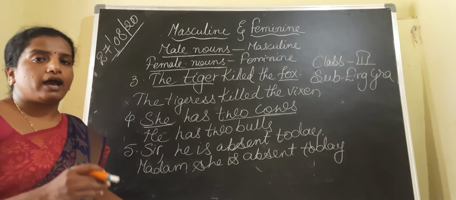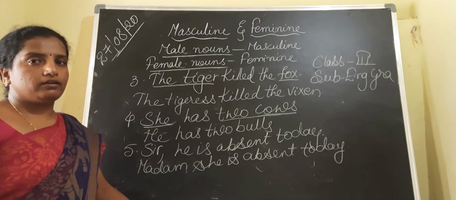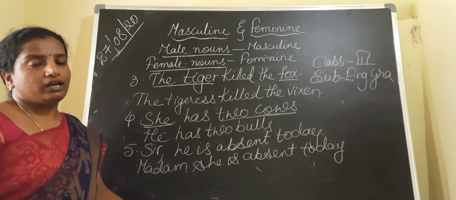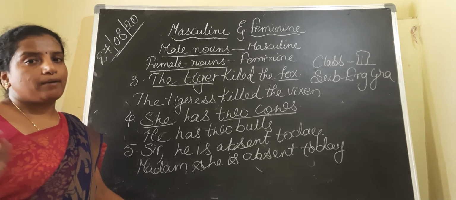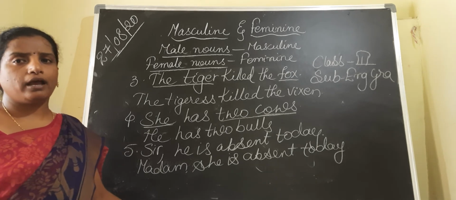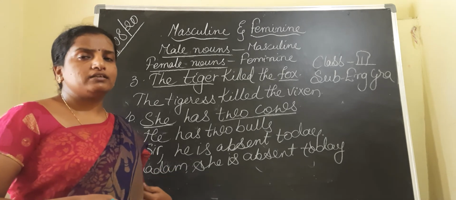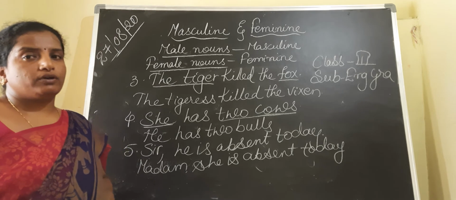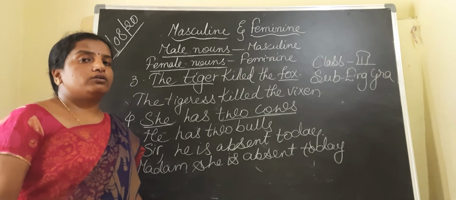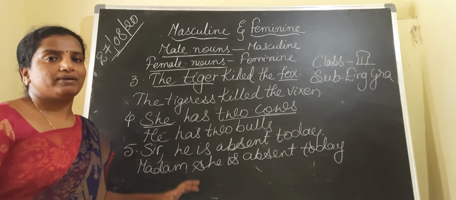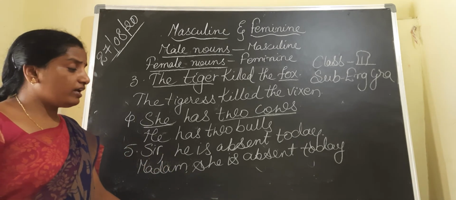So you have to write it in a separate book. Don't mix it with the textbook. Textbook separate, grammar separate book. For the grammar book you can use any rough book also. If you want perfect notes, then you can write in a separate book. In two or three days you will get all the PDFs of the topics we have completed.